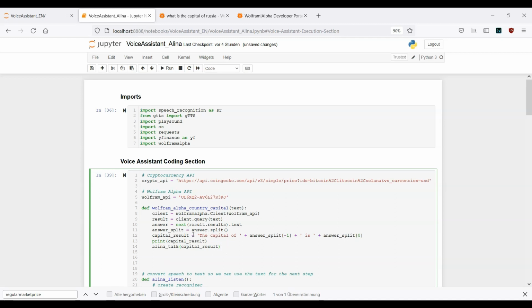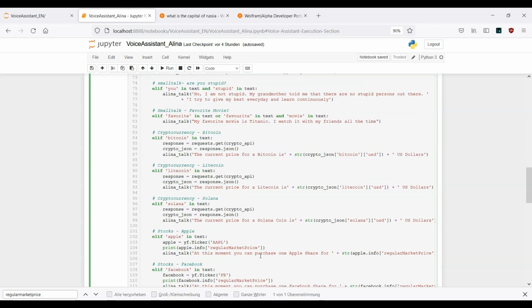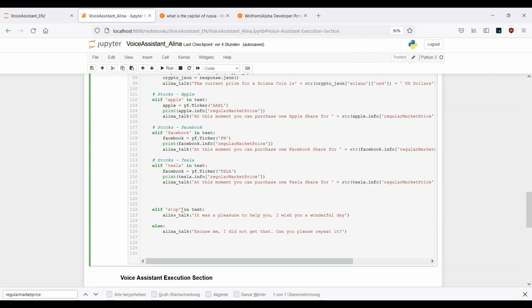Now in the next step, what we need to do is define our keyword. So we need to scroll down, and in the next step the function will again listen to us, and now we have to actually ask the query, and the logic looks like this.